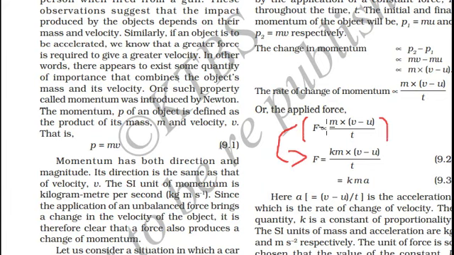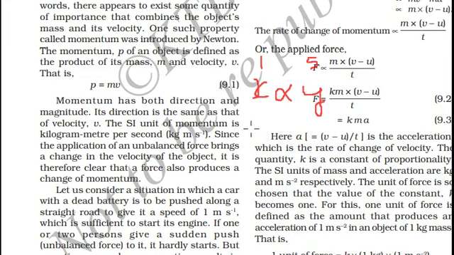In order to convert a proportionality form to an equation form, we need to insert some constant. Say for instance, x is directly proportional to y. If x is equal to 1, y is equal to 5. As x increases, y also increases.